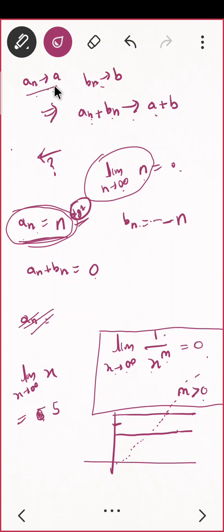We have proved that if an is convergent to a, bn is convergent to b, then an plus bn is convergent to a plus b. I wanted their addition to be convergent but they are not, so I gave you an example. I took an as n, bn as -n, their addition is 0. Can you similarly give an example for an minus bn? Give me an, give me bn, such that an minus bn is convergent, but they are divergent. Yes, anyone?